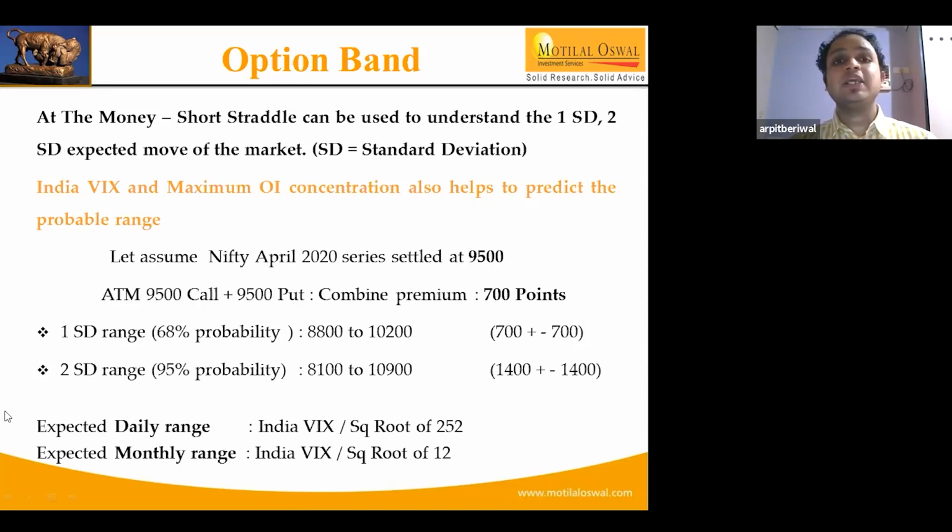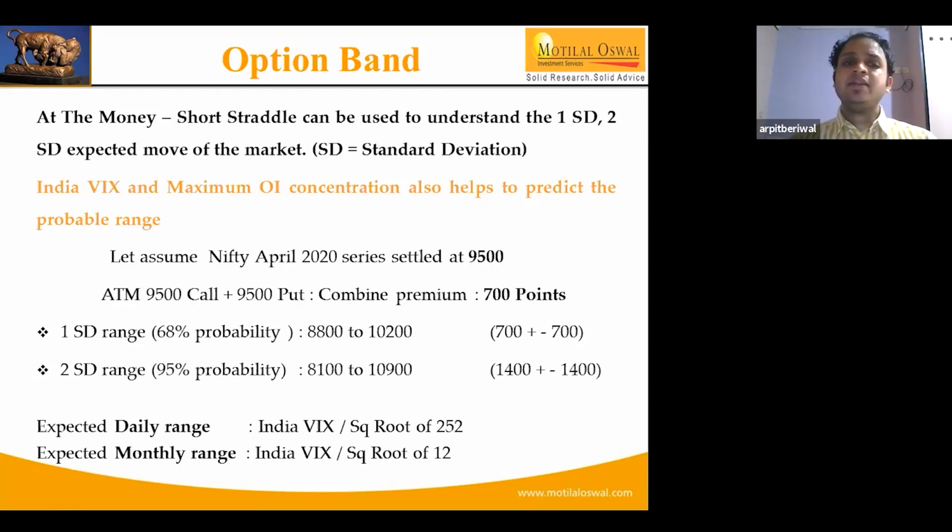Likewise, we need to see where the maximum call OI and maximum put OI are. In writing of options, whenever people do writing, there is a limited amount of premium they earn, but definitely an unlimited amount of risk. So as per the thumb rule, we should follow a stop loss.